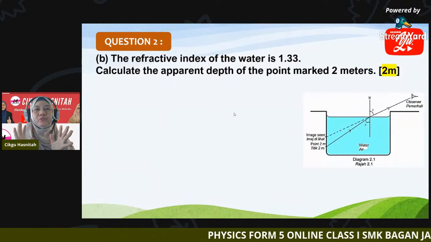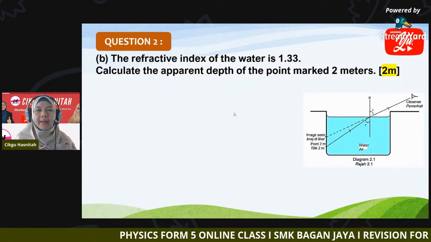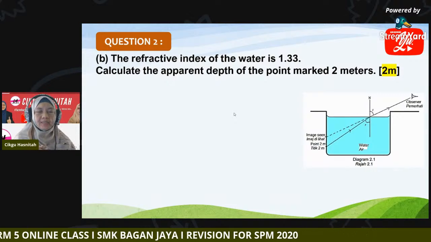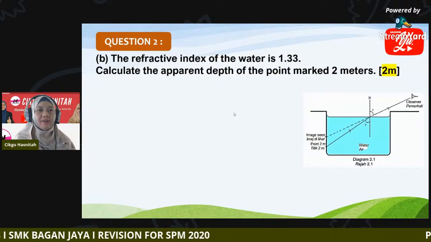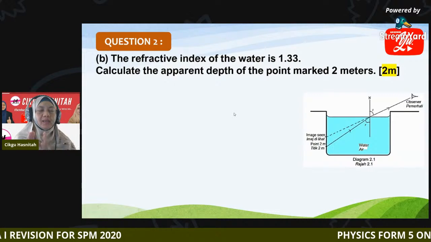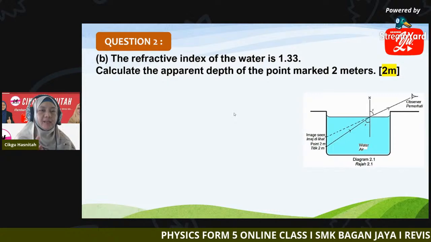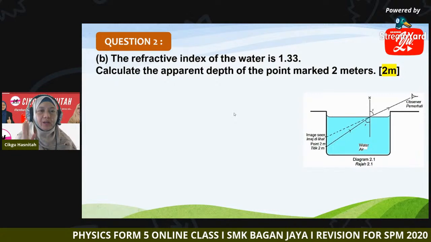Now we have to calculate the apparent depth of the point marked 2 meters. Remember, apparent depth means the depth of the image, and real depth means the depth of the object.